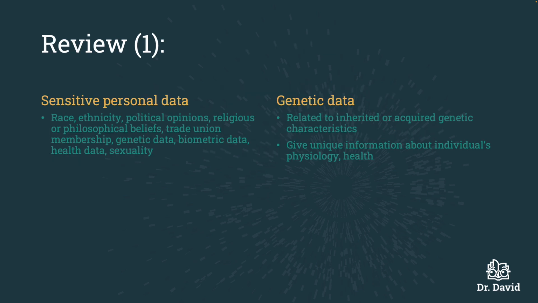In this lecture, we went over sensitive personal data or special categories of data. This includes race, ethnicity, political opinions, religious or philosophical beliefs, trade union membership, genetic data, biometric data, health data, and sexuality. Pop quiz, which of these are new to the GDPR?